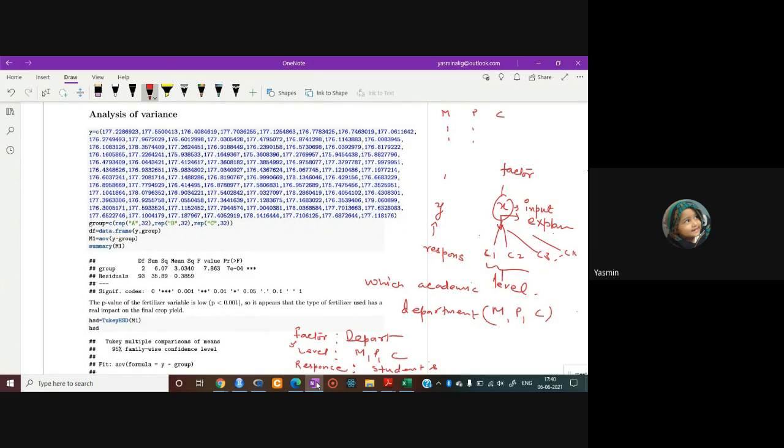So this is the way you can recognize that your data is not continuous. The explanatory variable is not continuous, but it is a categorical variable, and we have to use the analysis of variance, right?